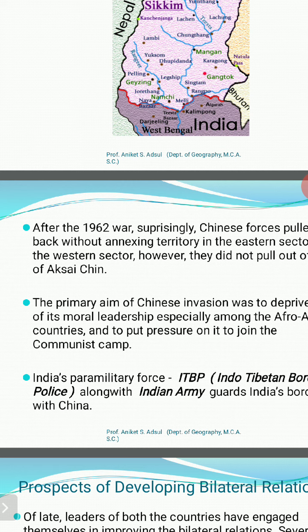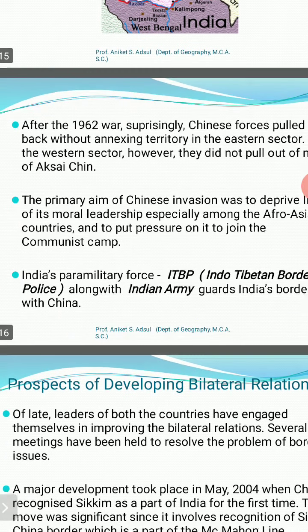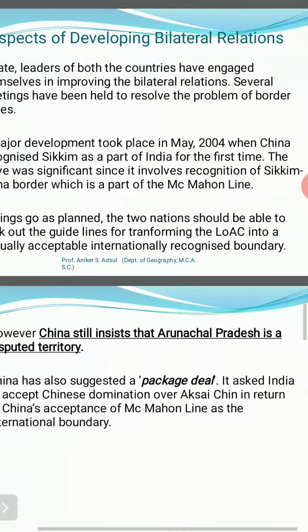The whole of the eastern sector boundary, rather the Indo-Tibetan border, is guarded by India's paramilitary force, the ITBP, Indo-Tibetan Border Police, along with the Indian Army. What are the prospects of developing bilateral relations apart from this? China has insisted that Arunachal Pradesh is a disputed territory.